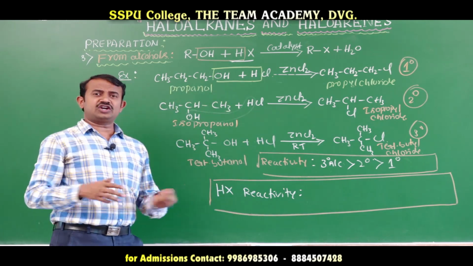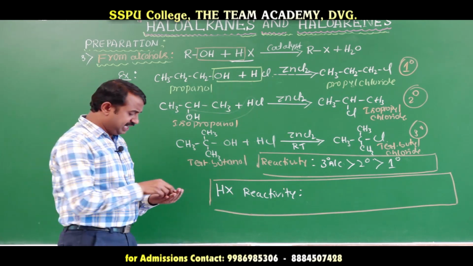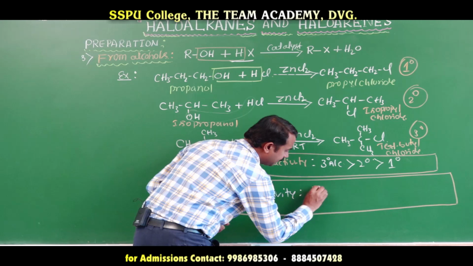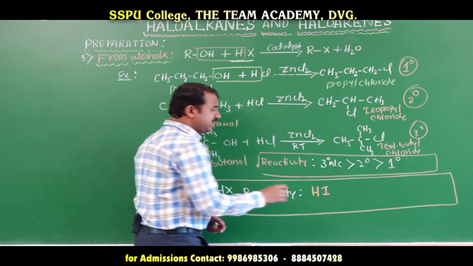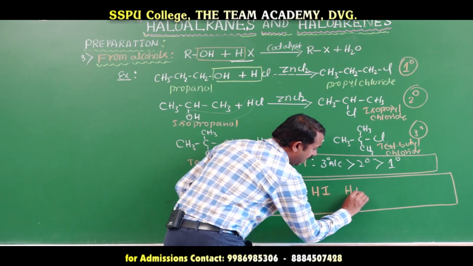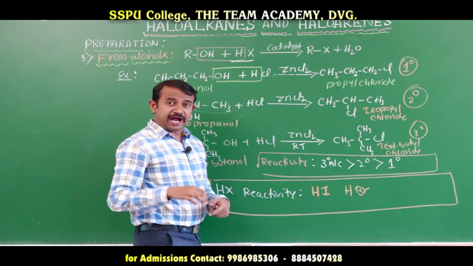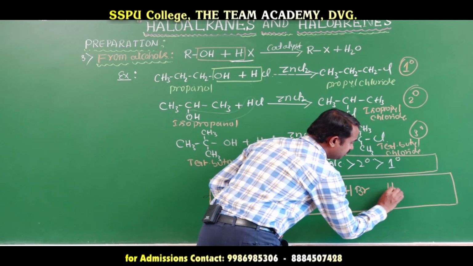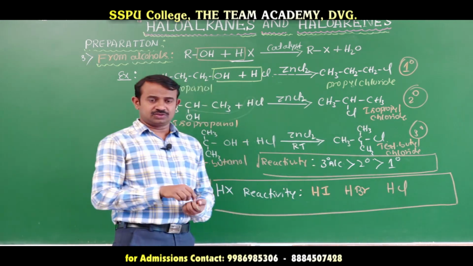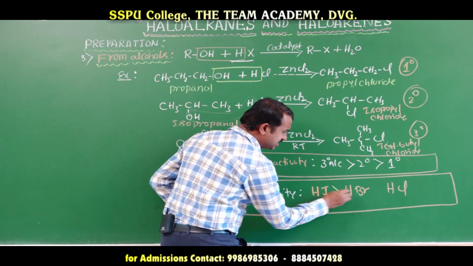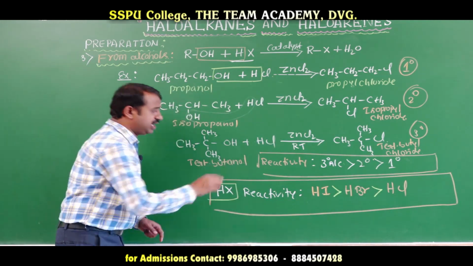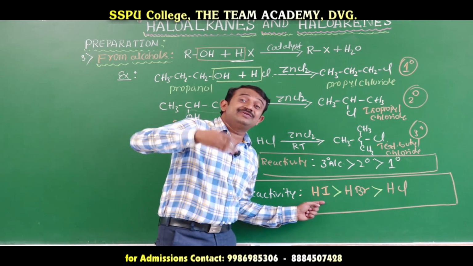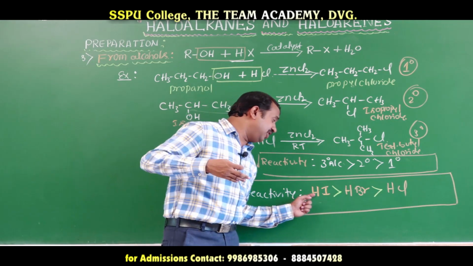If the atomic size increases, hydroiodic acid is more reactive than hydrobromic acid. Hydrobromic acid is more reactive than hydrochloric acid. Okay, this is the reactivity of hydrohalic acids.